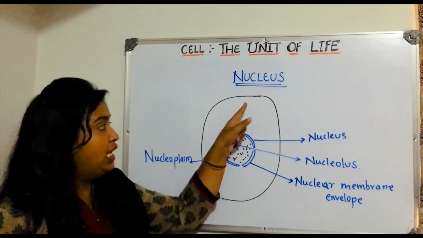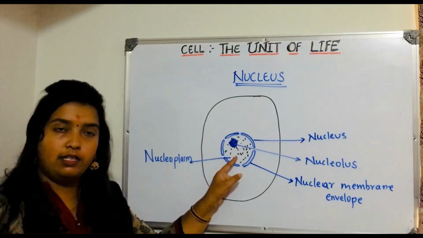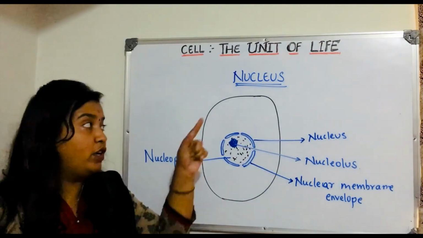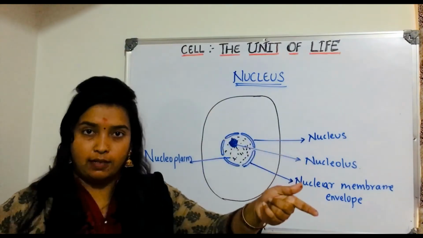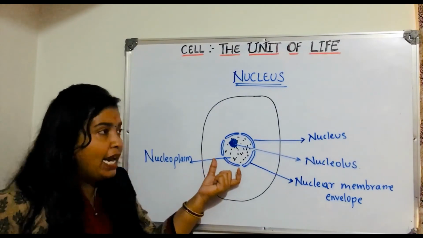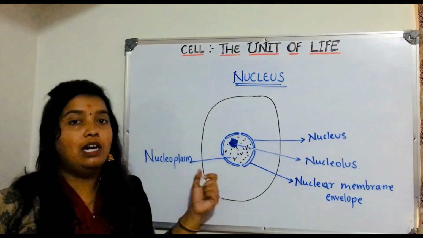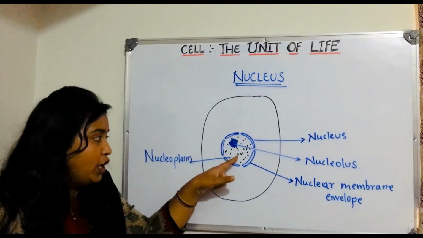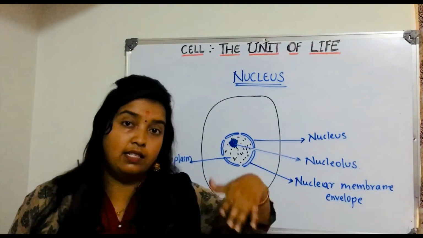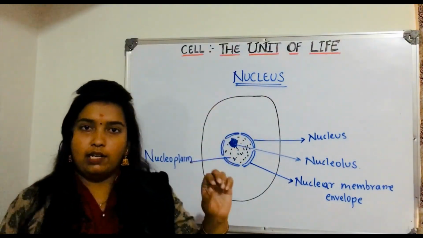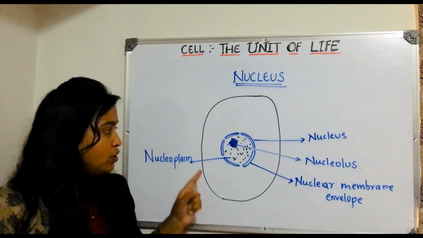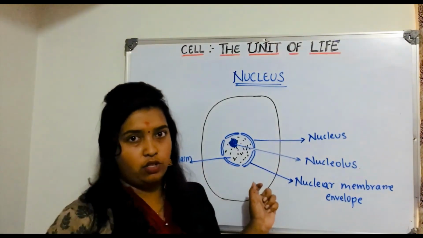So here if you see, this is cell, this is nucleus. Cell also will have a liquid material, jelly-like material, and that is called cytoplasm. The liquid-like material which is present inside the nucleus is called nucleoplasm. So nucleoplasm along with cytoplasm, we call it protoplasm. That is a different thing. Here we are going to talk about nucleus, so we have to give more attention to nucleoplasm. Clear?